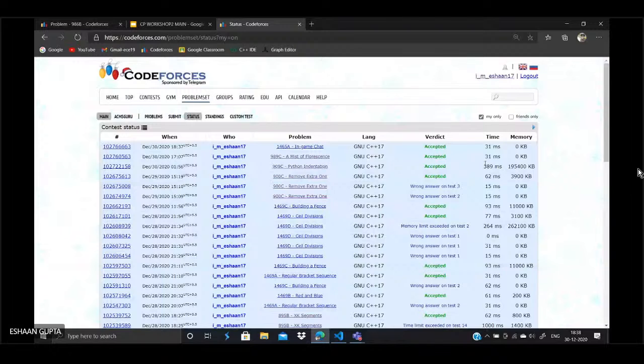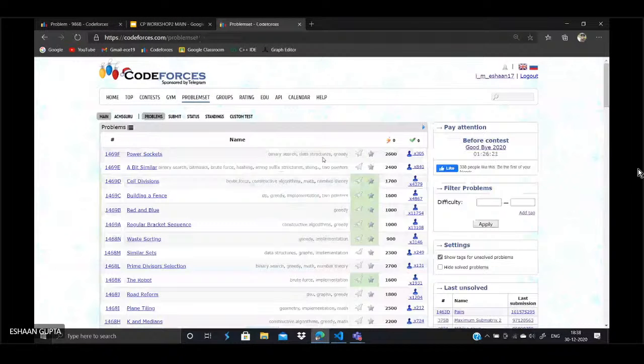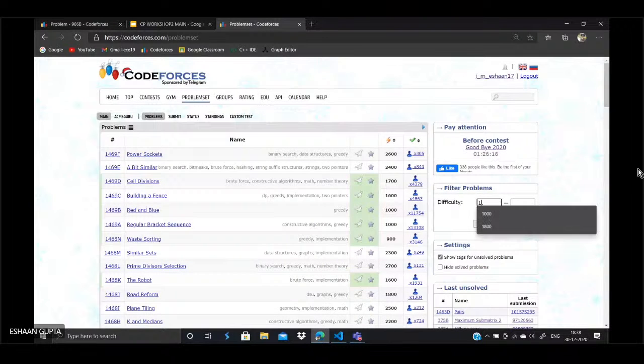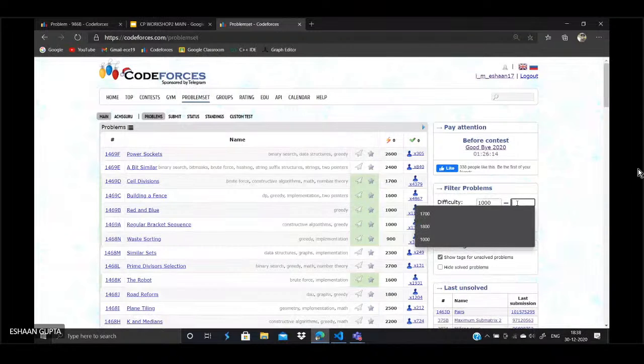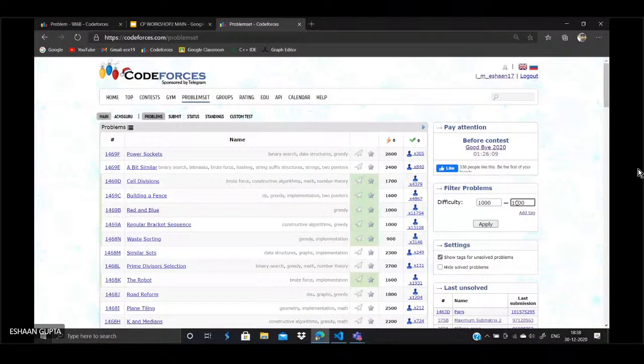All right. Now I'll be telling you if you want to practice some problems of a particular range, like if you want to practice problems of 1000 difficulty. So you go to this filter problems and filter the problems from 1000 to 1000, like upper bound to lower bound. You fill in the ranges and you click on this apply button. So I get all the problems of 1000 difficulty. Now, if I want to practice from 1000 to 1300, I just type 1300 over here and click the apply button. All right.